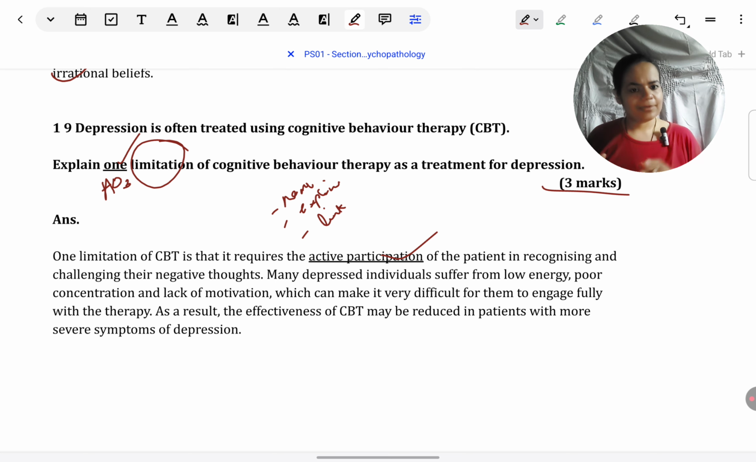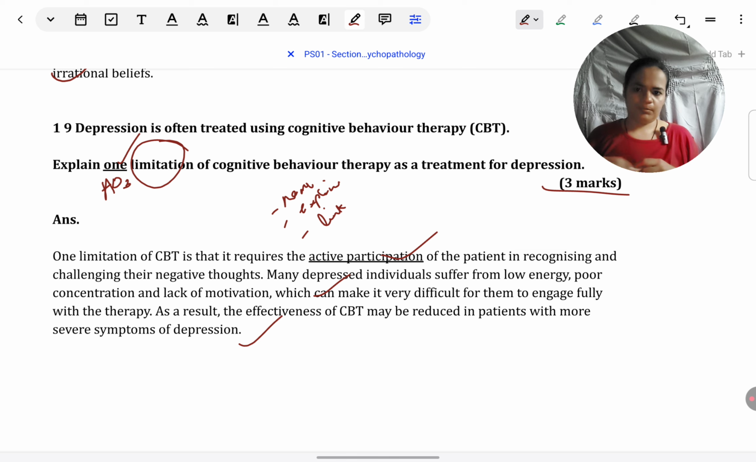Now, when we say active participation is required, people who have depression are unlikely to be very active unless it's only a very mild case of depression. Those who have moderate to severe depression are likely to be low on energy and low on social interest, so they might not want to engage with the therapist. And therefore, for those who have moderate to severe depression, this therapy might not be useful or applicable to them. So we can link it to application to everyday life. So as a treatment for depression, this is the problem with the treatment.